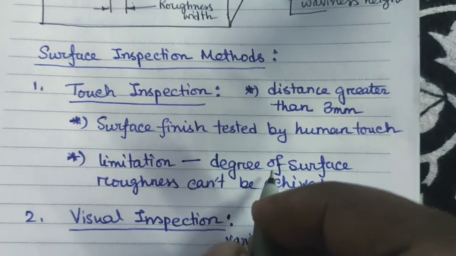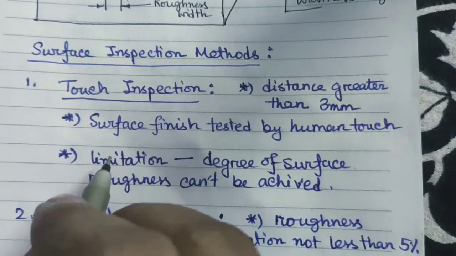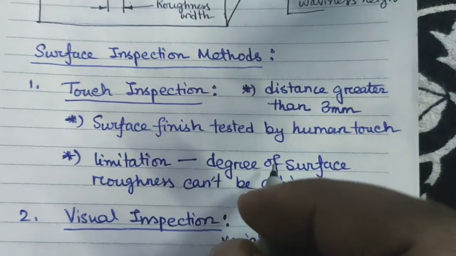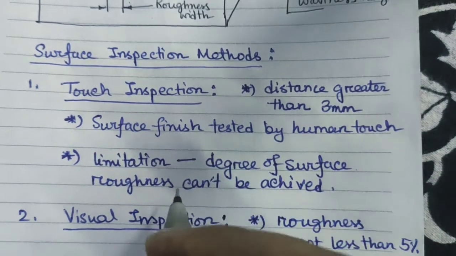Now a surface having a maximum depth of roughness of about 0.1 μm can be compared when the sliding speed of the edge is between 3 to 5 cm per second. Basically the surface finish is tested by human touch, so there is a certain limitation. What is the limitation?